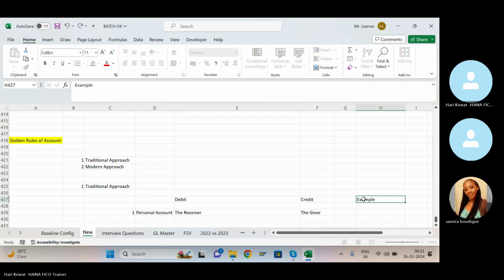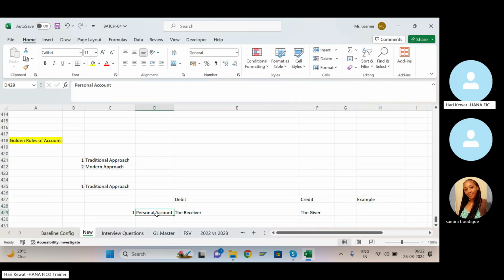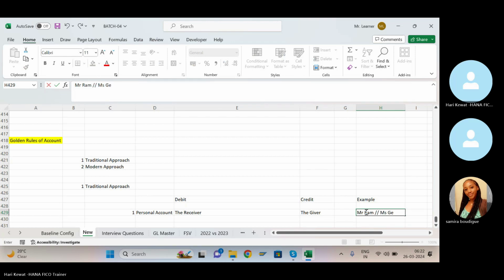Here, person means either a natural person, like Mr. Ram, Miss Geeta, Mr. John. These are natural persons. Either giver or receiver can be Mr. Ram, Miss Geeta, Mr. John, or it can be a legal person also.